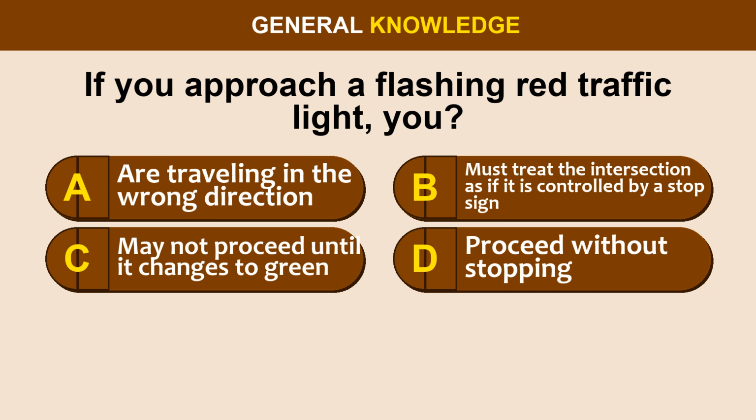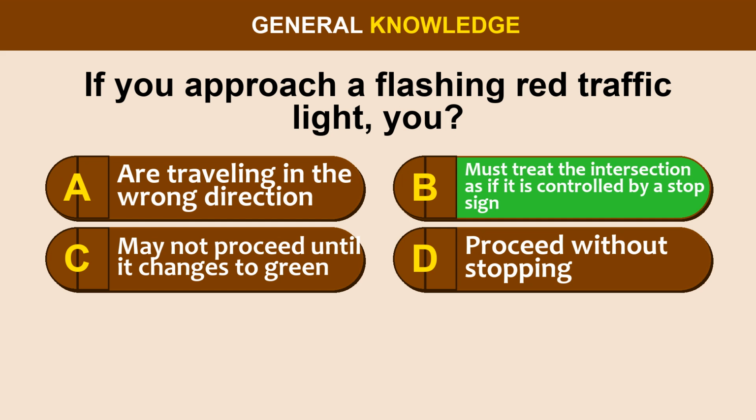Question 6. If you approach a flashing red traffic light, you: Option A, are traveling in the wrong direction. Option B, must treat the intersection as if it is controlled by a stop sign. Option C, may not proceed until it changes to green. Option D, proceed without stopping.